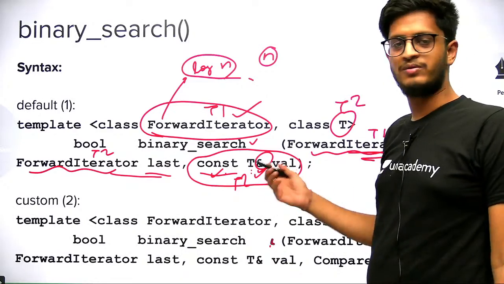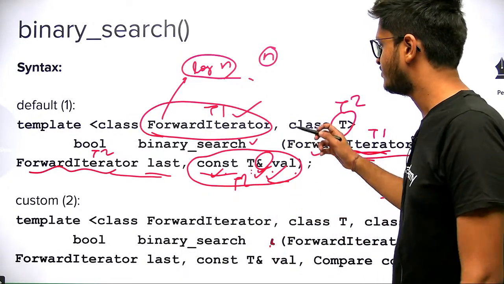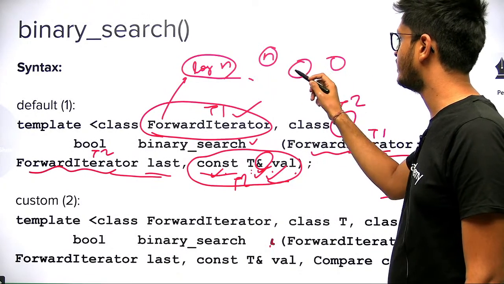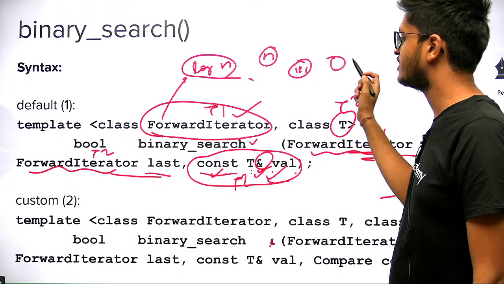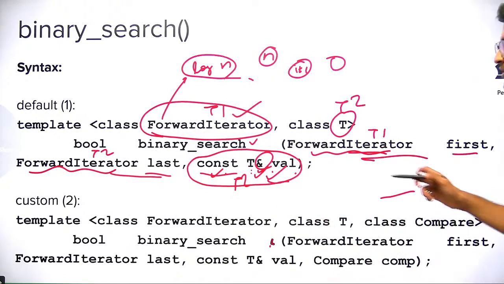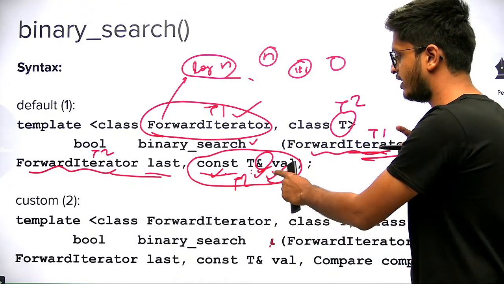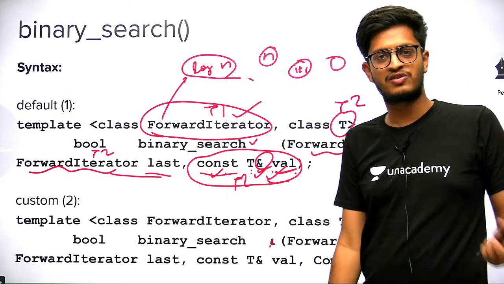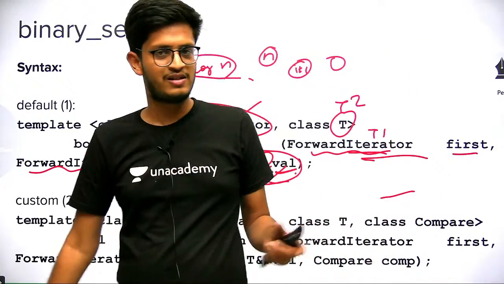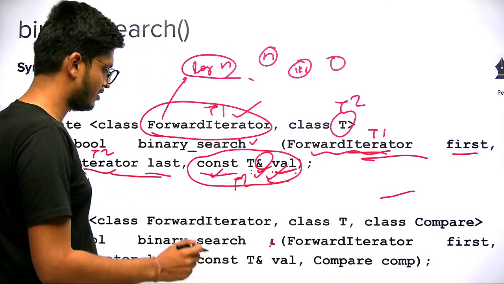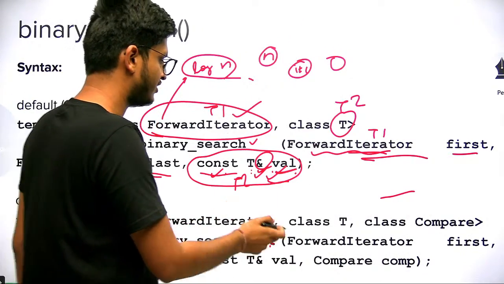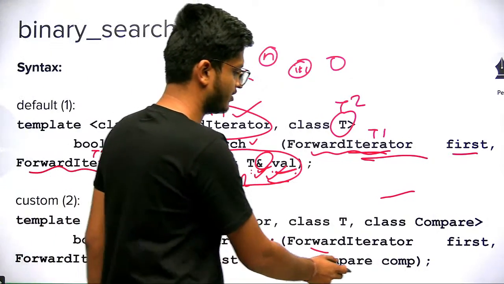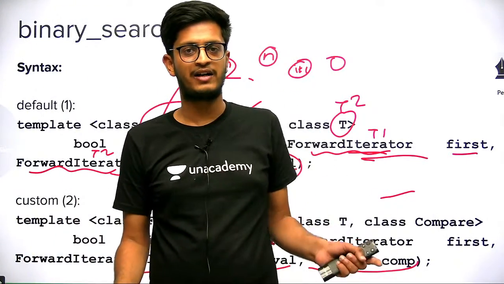So it also has two syntaxes. The first one is very easy: we have two iterators, first and last, and one value. It will search for this value in this range. The second is also very easy if you have seen the sort lecture. It has four arguments: the first iterator, the second iterator, the value, and the comparator.